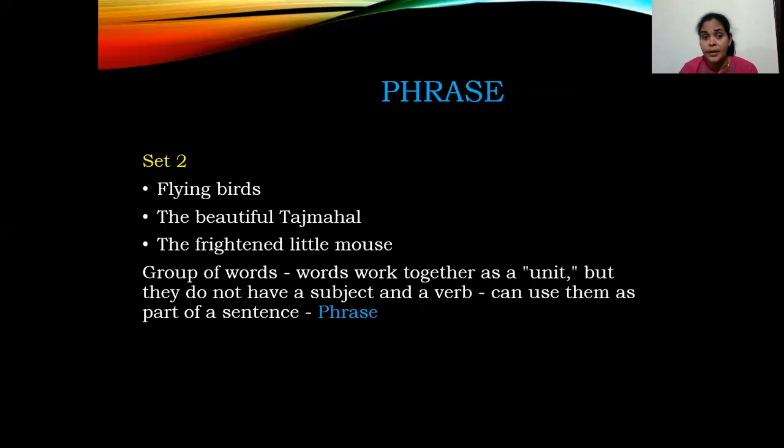Next, what's a phrase then? Words working together as a unit, but they do not have any order like subject and verb. You can use them as part of a sentence. Such words are called phrases, which will not have an order like a sentence: subject, verb, object. The beautiful Taj Mahal, the frightened little mouse. A group of words working together is called a phrase. They do not have an order of subject, verb, object.